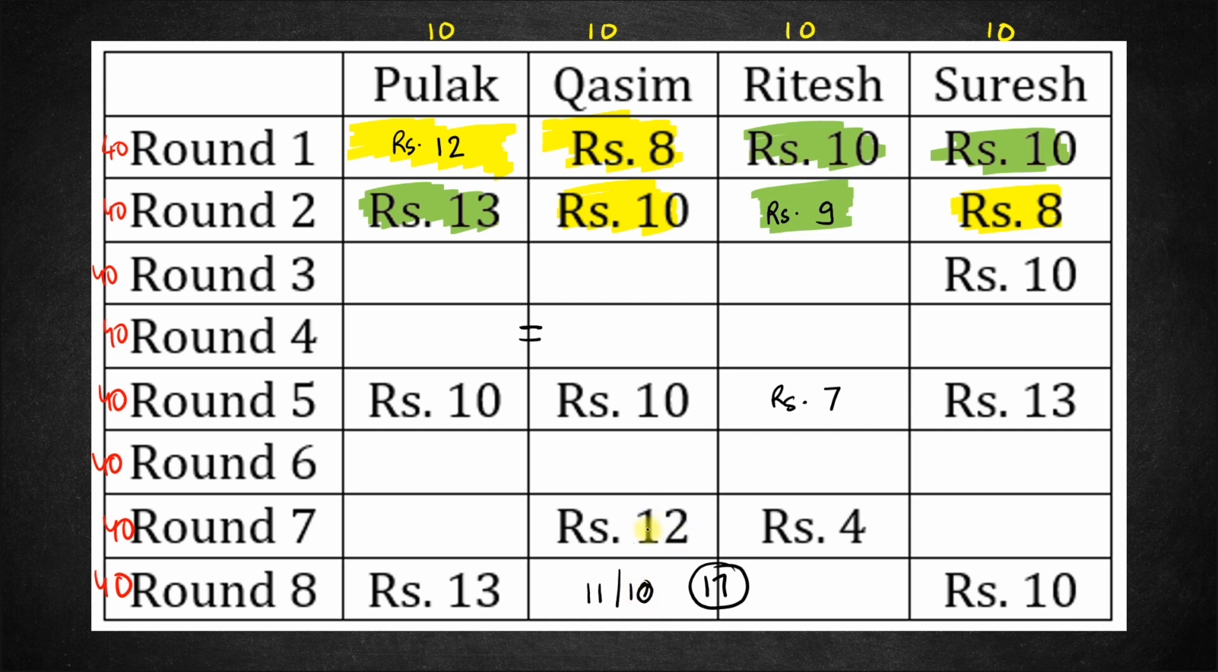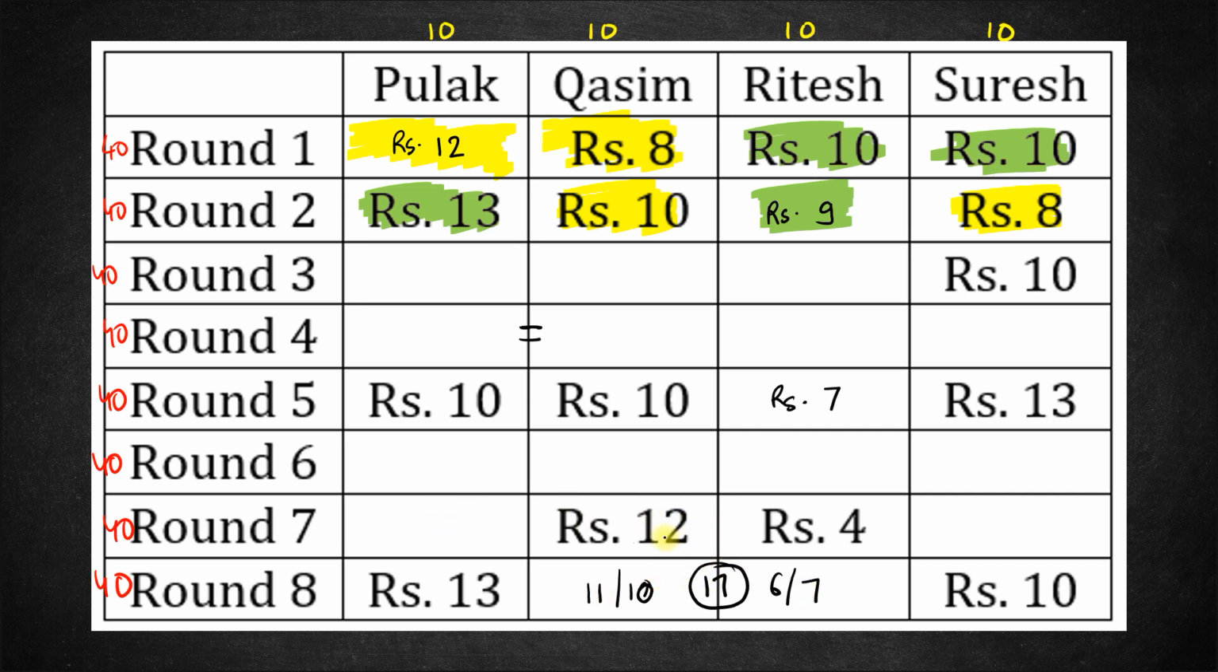Qasim definitely would have bet and he would have lost either 1 rupee or he would have lost 2 rupees. And the total here has to be 17. So if this is 11, this must be 6. If this is 10, this must be 7. Okay. So we'll come back to it, what exactly is the case. Let's look at round 7 now.